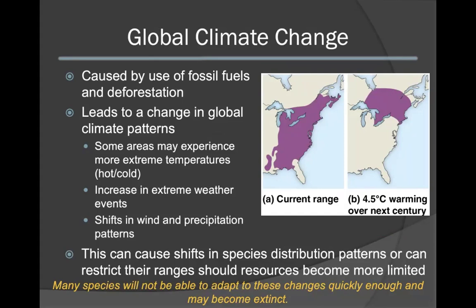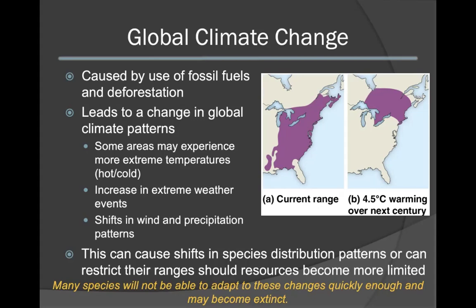Note that global climate change does not always lead to a warming of certain locations. Rather, it is the overall change in the typical climate patterns that exist within those regions. Some may get hotter as well as some may get colder. The overall shift that climate change causes in species distribution patterns can also restrict their ranges should resources become more limited.